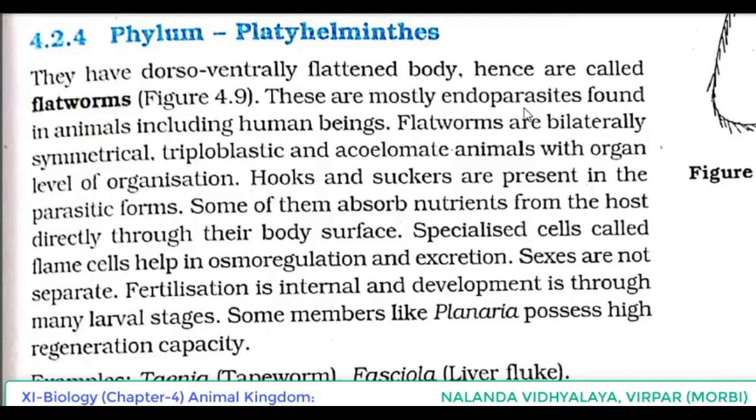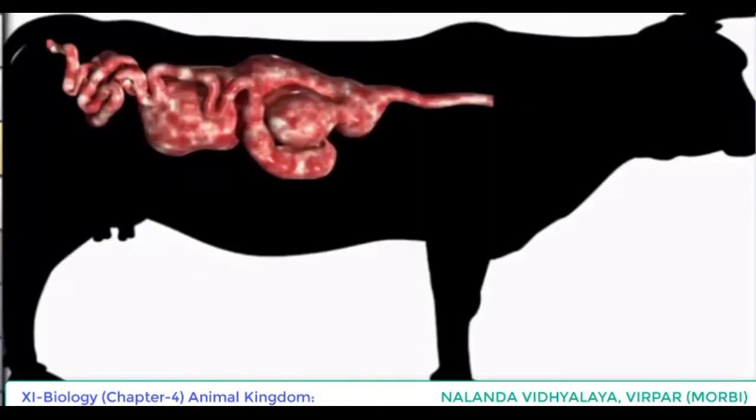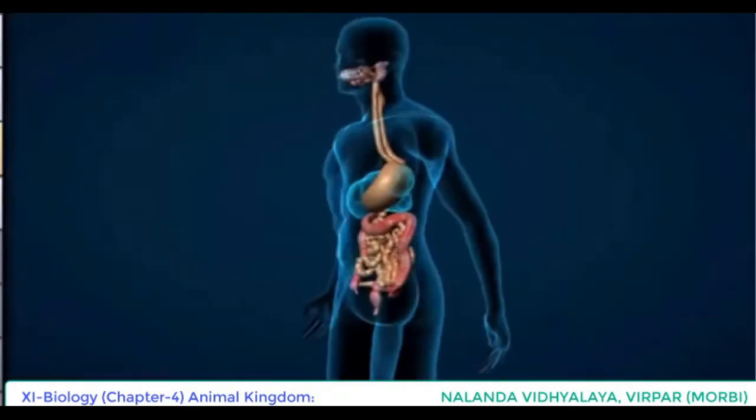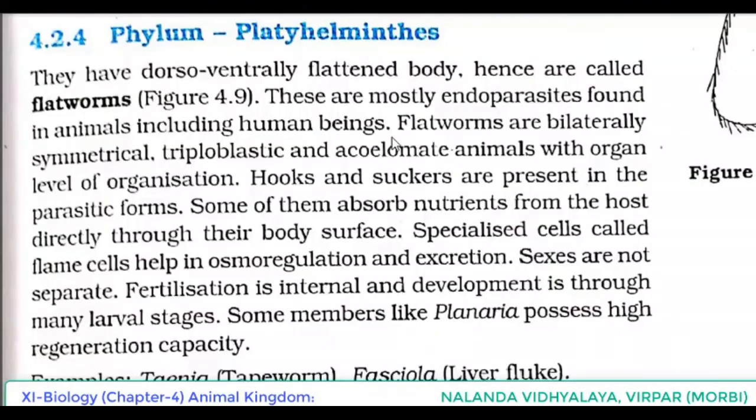Parasite you know, I think. Parasite means they are depending on the host for nutrition. So there are ectoparasites, there are endoparasites. Ecto means living outside the body of host and endo means inside the body of host. So the organisms coming under Platyhelminthes are mostly which type of parasite? Endoparasites. Yes, these are mostly endoparasites found in animals including human beings.